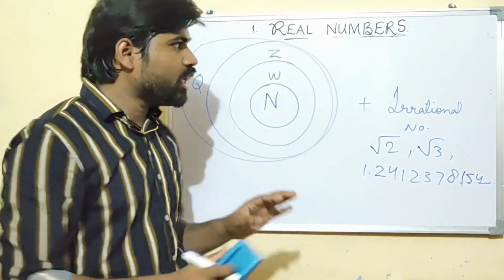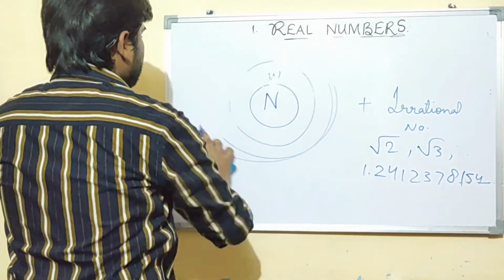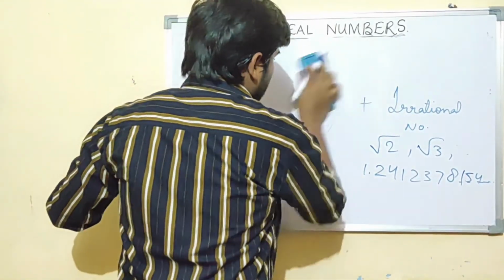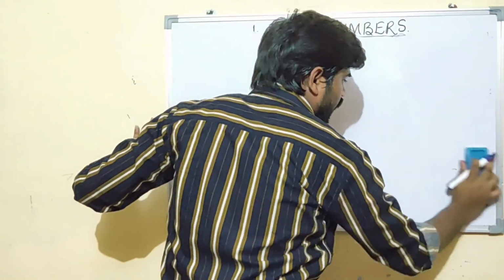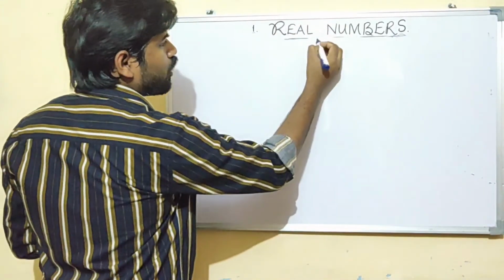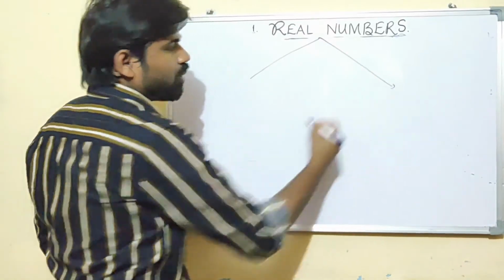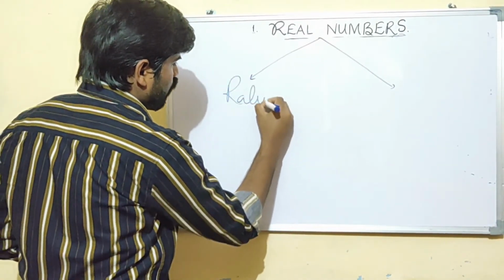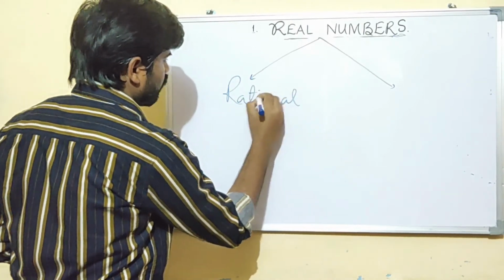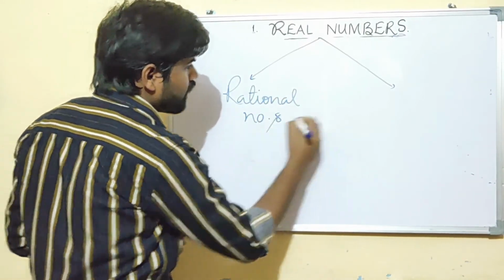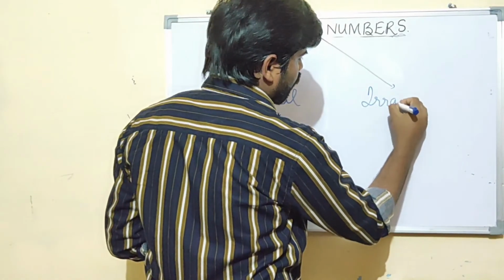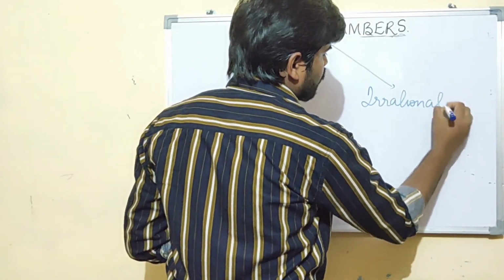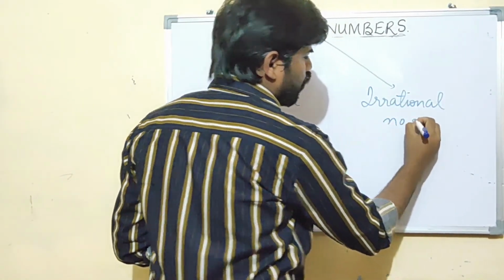Did you understand? Let me write it for you. What is a real number? A real number is the collection of rational numbers and irrational numbers. Very simple, right?